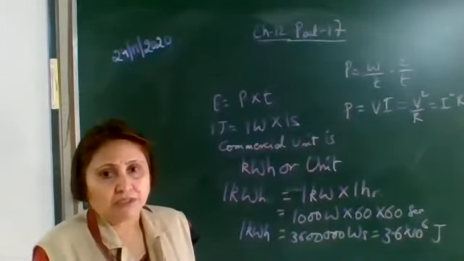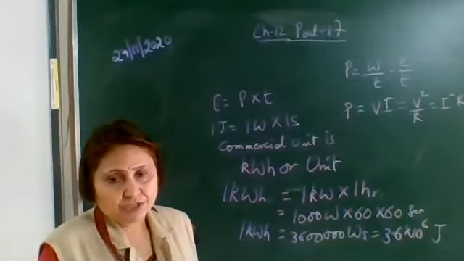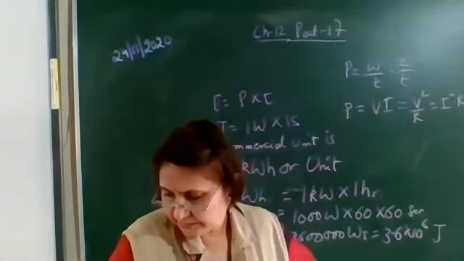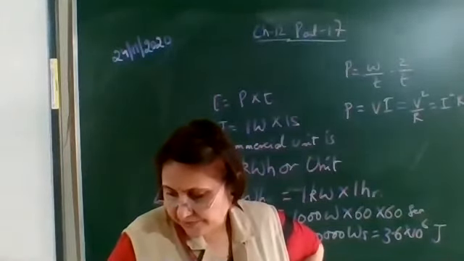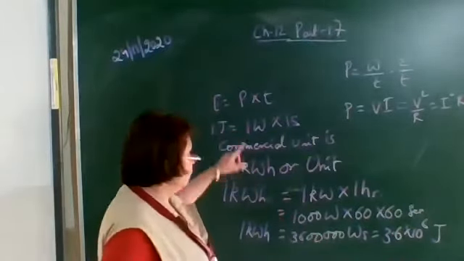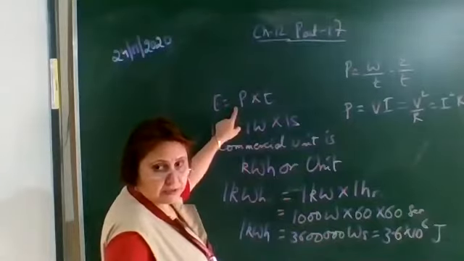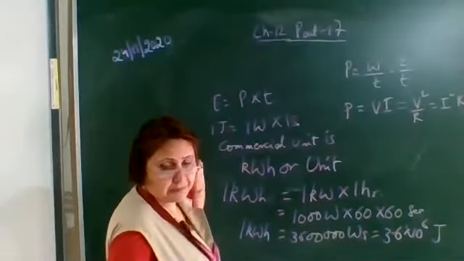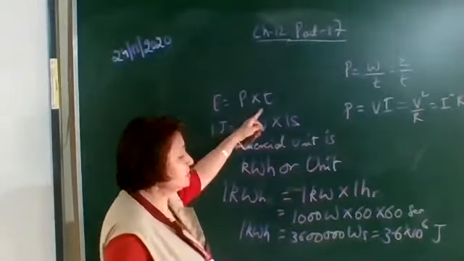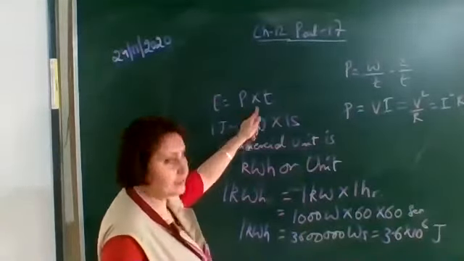Write down: define electrical energy. How will you define electrical energy? Electrical energy is the product of electric power and time. The electrical energy consumed is equal to power into time. Then you will write this formula.